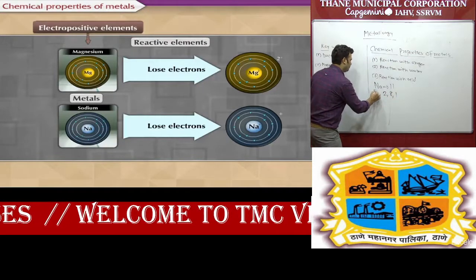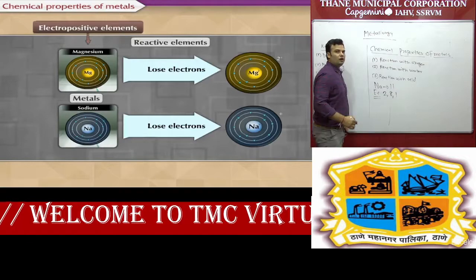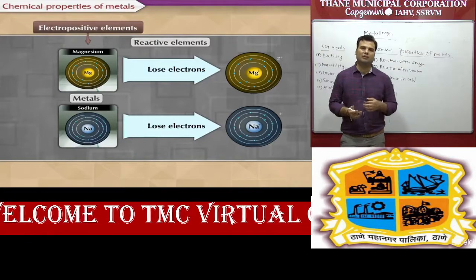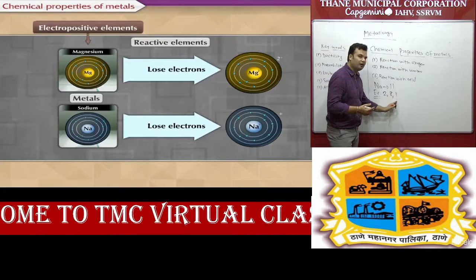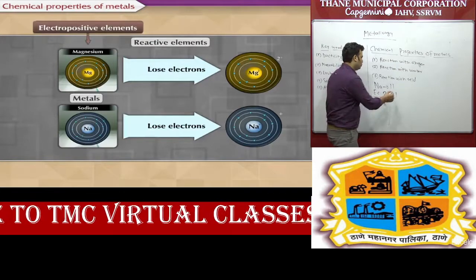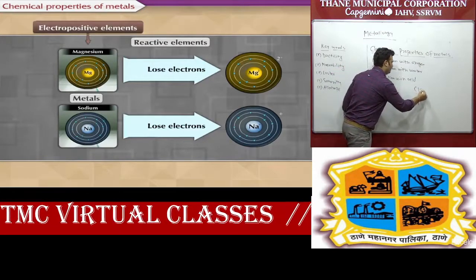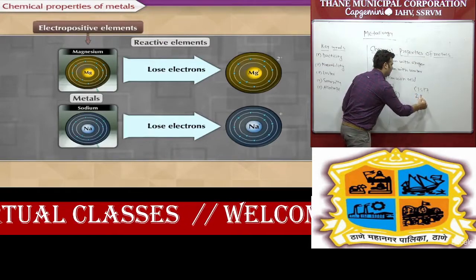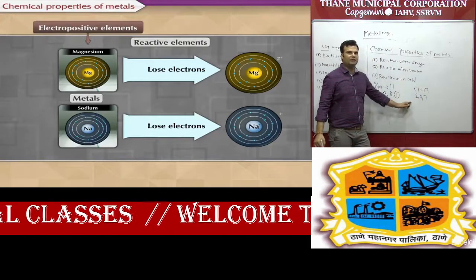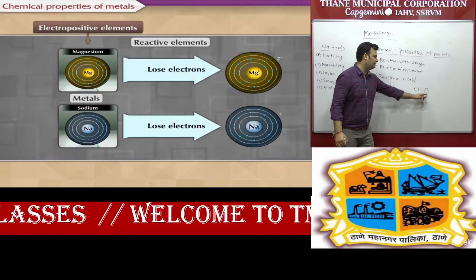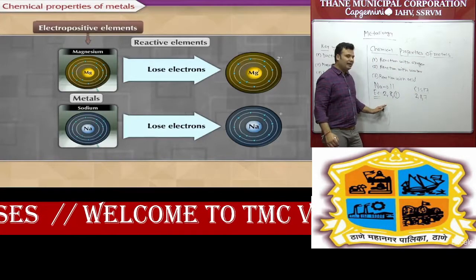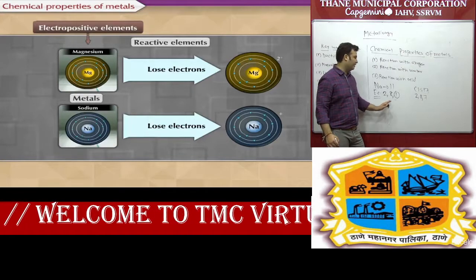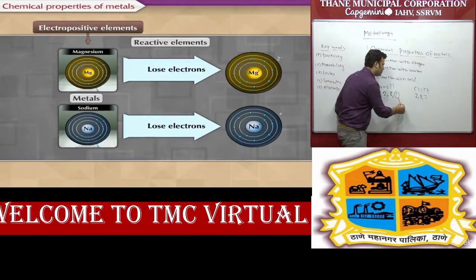So that is the electronic configuration of sodium. Any element wants to complete its octet. So sodium will donate 1 electron. Take chlorine as an example: atomic number 17, electronic configuration 2, 8 and 7. 2 plus 8 is 10, 10 plus 7 is 17. Any element wants to complete its octet, so sodium will donate 1 electron to chlorine.